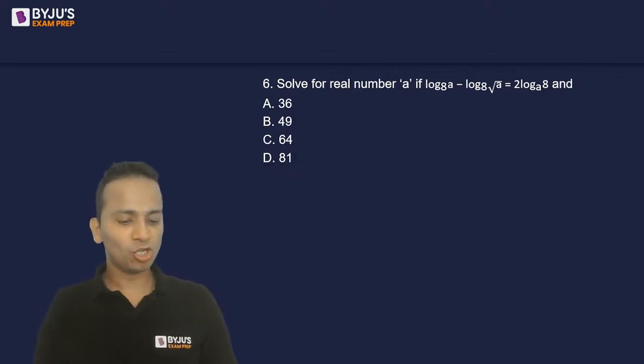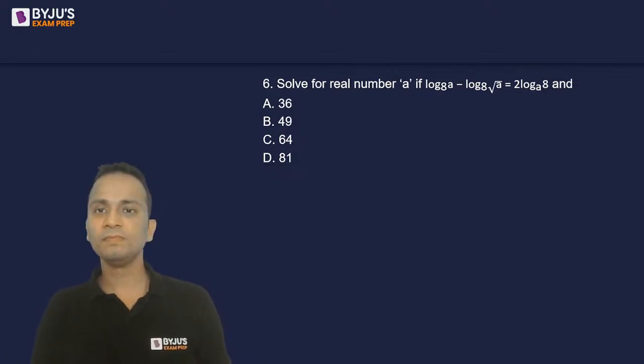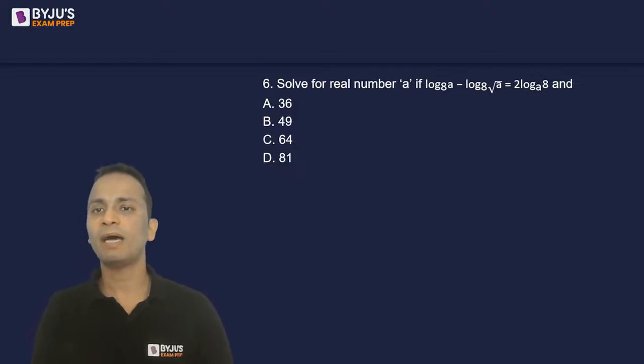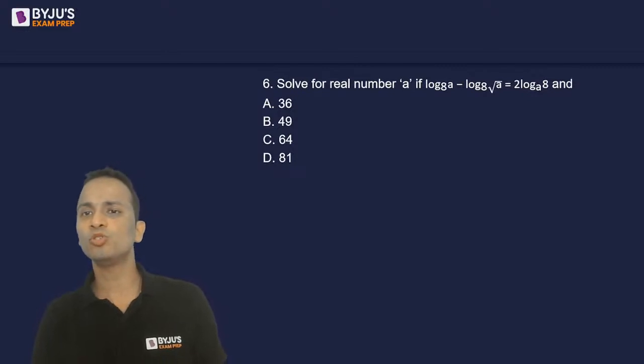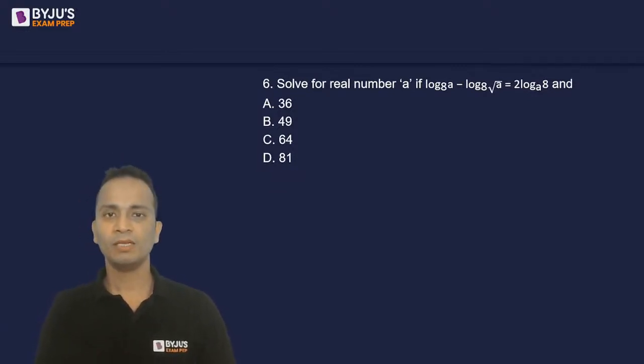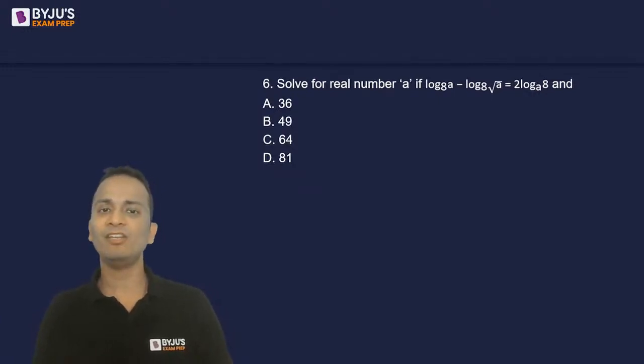Question number 6, based on logarithms. If log a to the base 8 minus log under root a to the base 8 is equal to 2 log 8 to the base a, then find the real number value of a. We have to calculate the value of a.